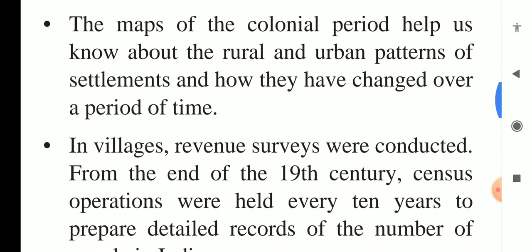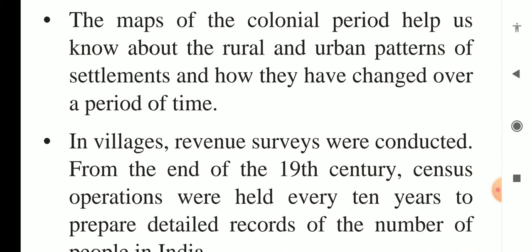The maps of the colonial period helped us know about the rural and urban patterns of settlements and how they have changed over a period of time. Rural means village settlements, urban means city settlements, and we can analyze how the change occurred on the basis of the records, surveys, and maps prepared by the British.